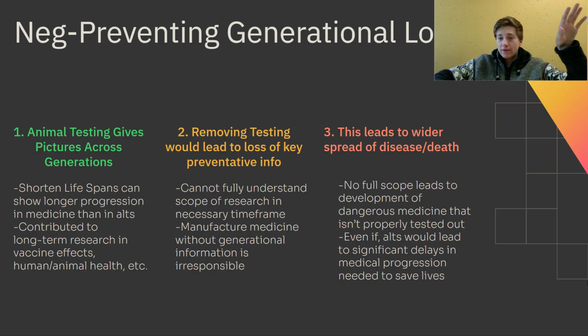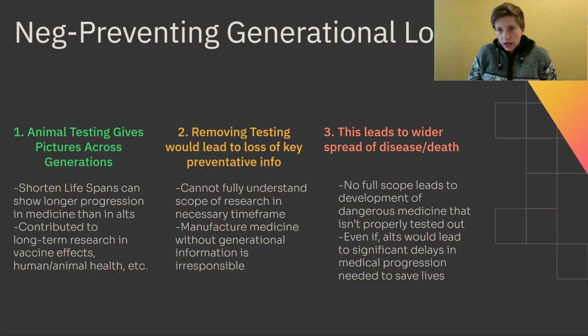We're able to understand the effects of certain vaccines and diseases within maybe a few years because of the shorter lifespan of animal testing, regardless of the ethics. But if that's no longer the case, we have to rely on humans, or we have to rely on certain standards that prevent that longevity from being able to prosper.